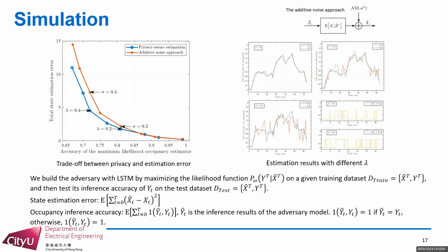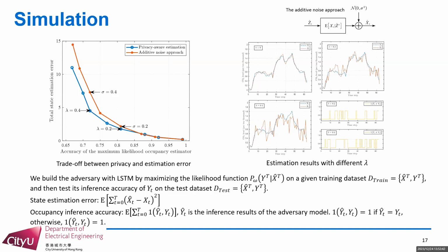According to the left figure, the total state estimation error increases as the accuracy of the occupancy estimator becomes small. This is because to increase the privacy level, we need to increase the penalty on the leakage level of private information, lambda, in the optimization. Also, based on the left figure, the optimal privacy-aware estimator results in a small estimation error compared with the additive noise approach.